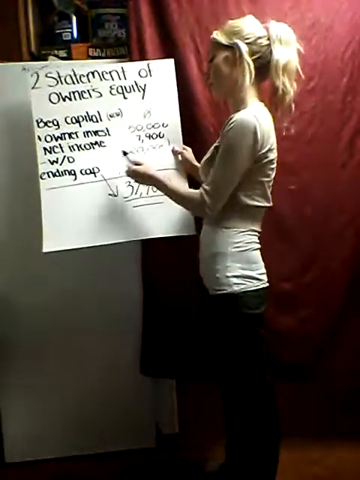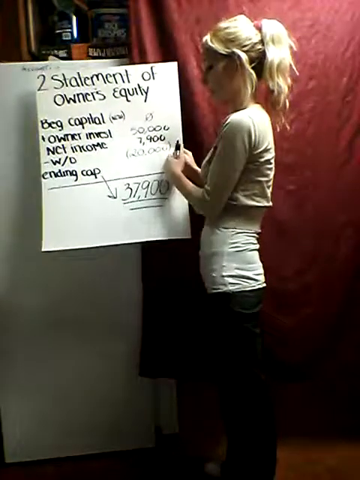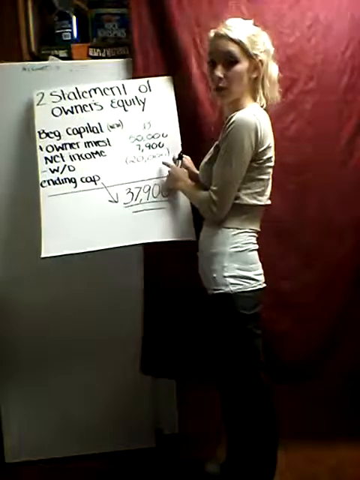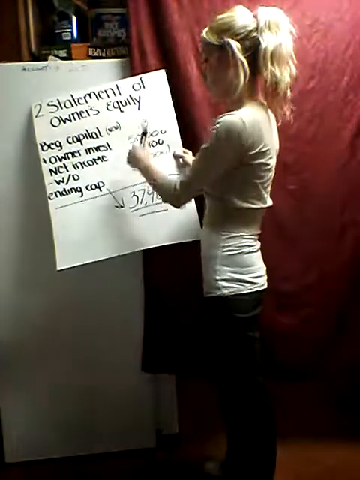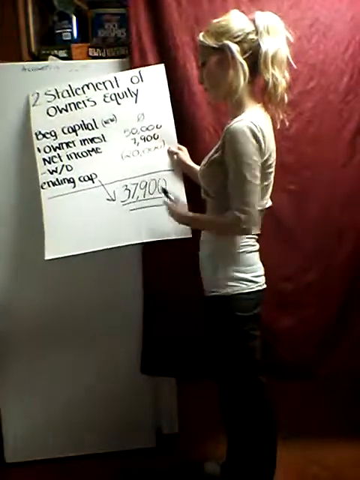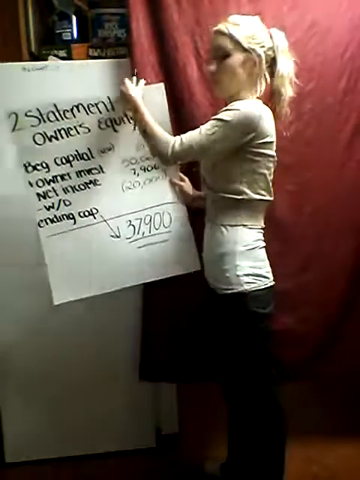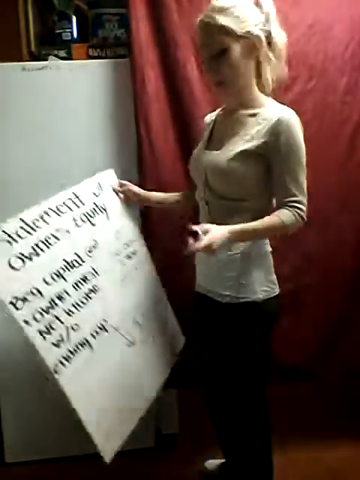So we did the 20,000, which is a withdrawal. So we're going to subtract it. And we're going to use parentheses to subtract it, and we're going to do that a lot in accounting. So the 50 plus the 7,900 minus the 20 brings us to 37,900. Okay, so that's step 2. So the 37,900 we're going to use in step 3.